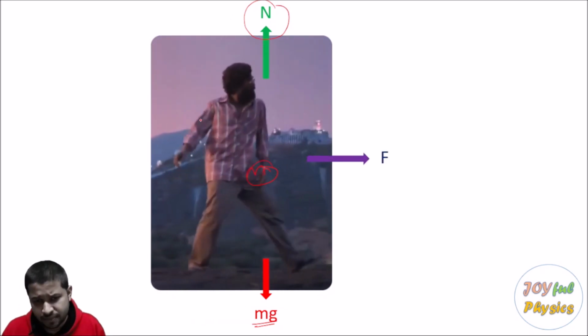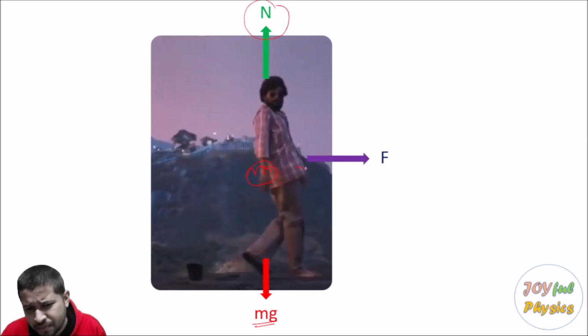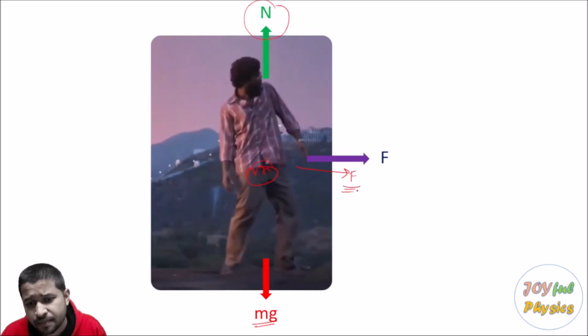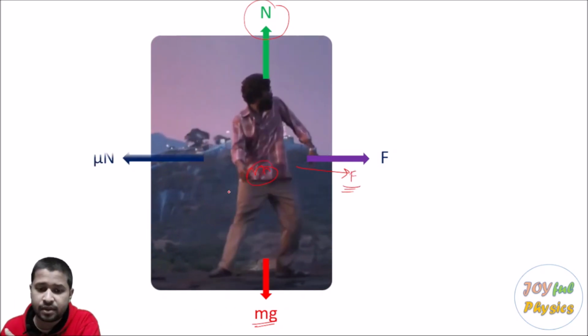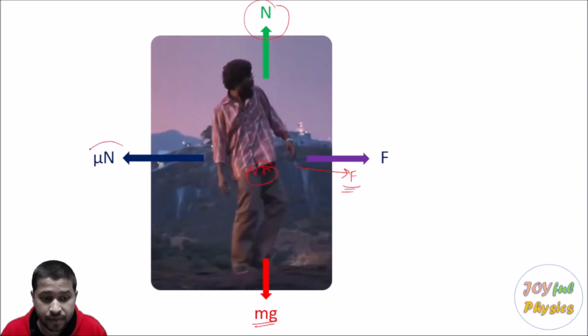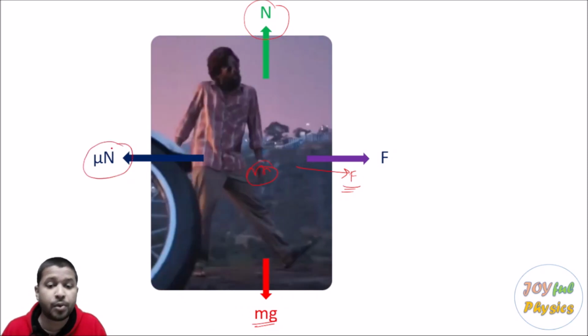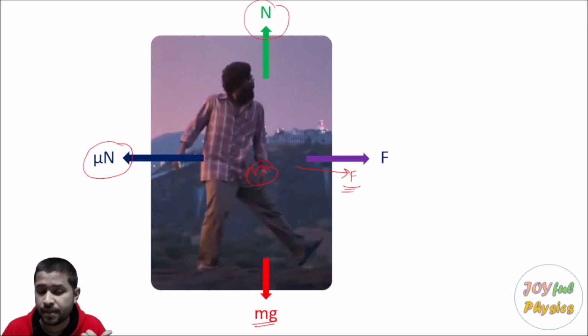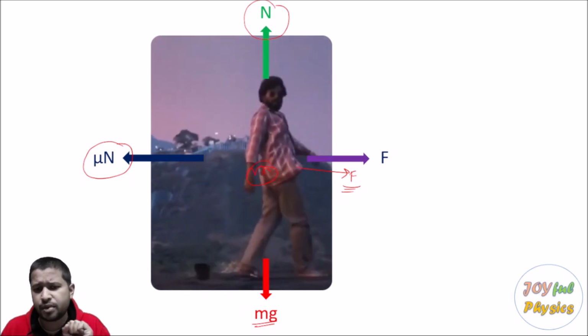Now it appears from his movement that he's trying to give a force towards the right hand side, because of which he is moving. But we know that friction acts opposite to the motion. So a friction force is going to act opposite to his motion. This part of the story we know.